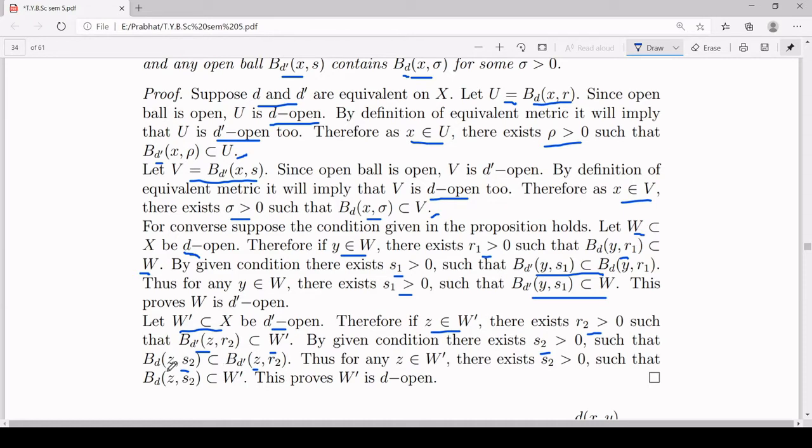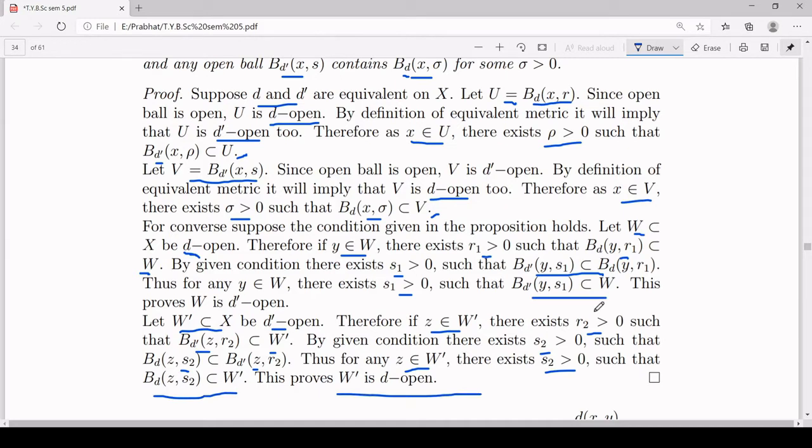What does it mean? B_D(Z, S2) is a subset of B_D'(Z, R2), but B_D'(Z, R2) is a subset of W dash. So for any Z in W dash, you can find a positive real number S2 greater than 0 such that B_D(Z, S2), that means the open ball centered at Z of radius S2 with respect to the metric D, is a subset of W dash, and that proves W dash is D open.